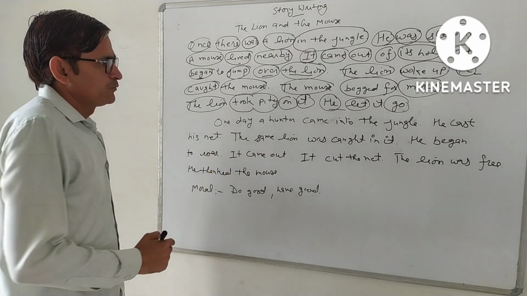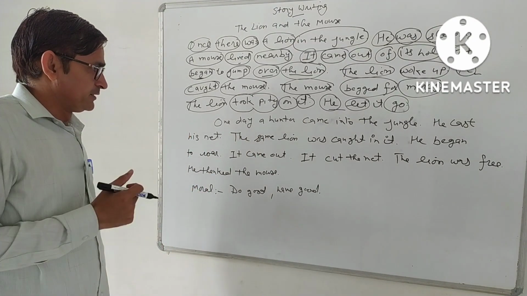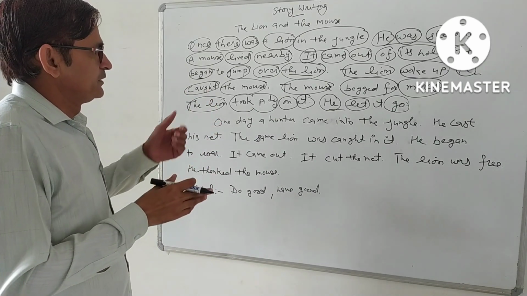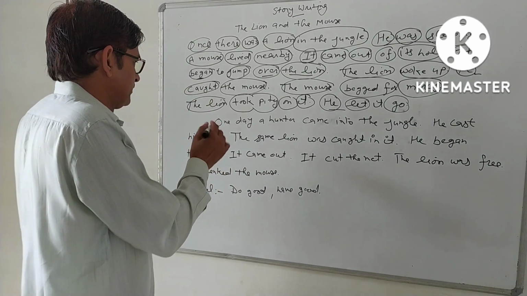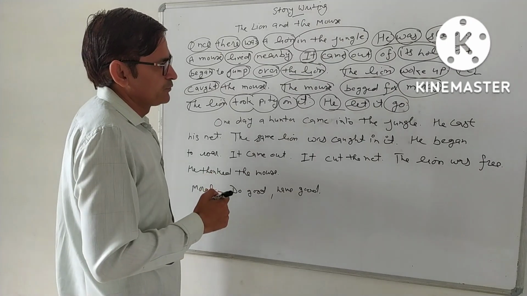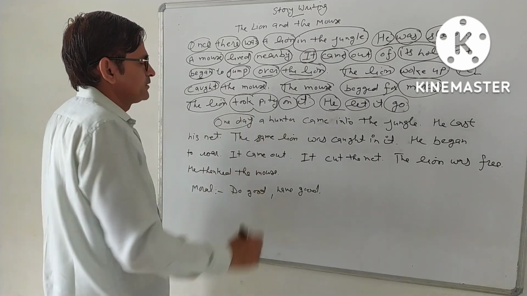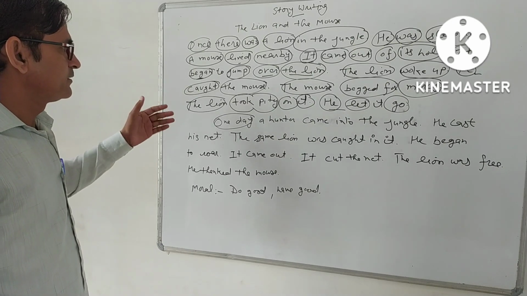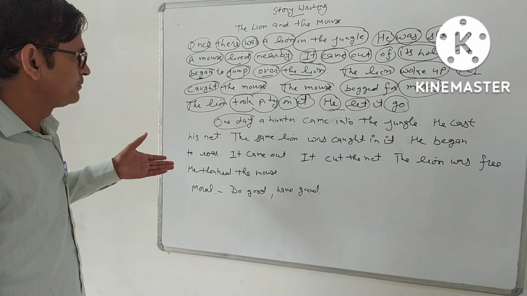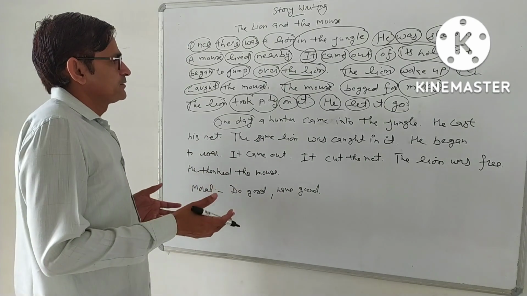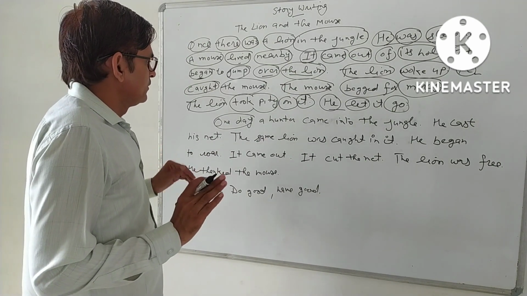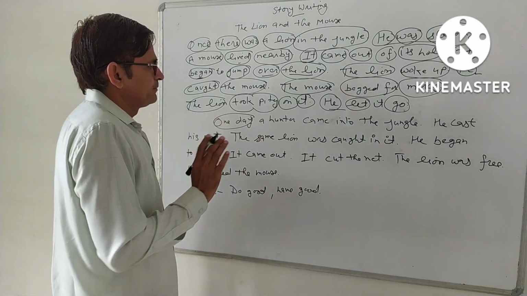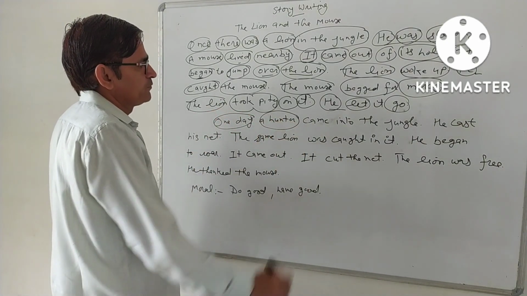One day a hunter came into the jungle. There is suspense in this story. What happened? One part of this story is finished here, and the next part starts. One day a hunter came into the jungle. One day, it is telling about the time, and that incident took place in the past, and after some days something happens. A hunter. What is the work of a hunter?